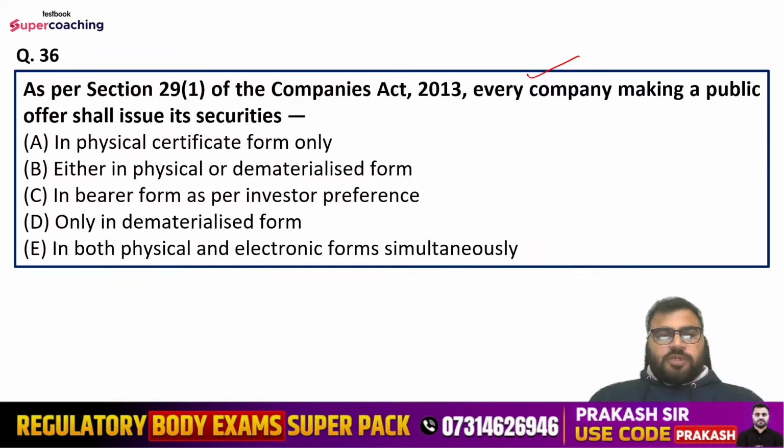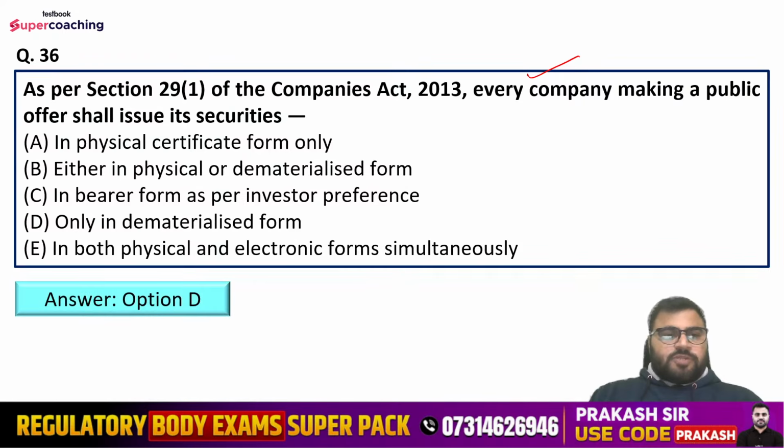So Nilesh is saying option number D. Okay. Lakshman is saying option number D. Shivani, D. Yes, friends. What about others? Mansi is saying option number E. So right answer is option number D only, that is only in dematerialized form. This is clearly mentioned in section 29 subsection 1 that every company making a public offer shall issue its securities only in dematerialized form. Got it?